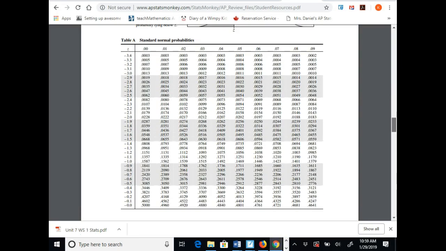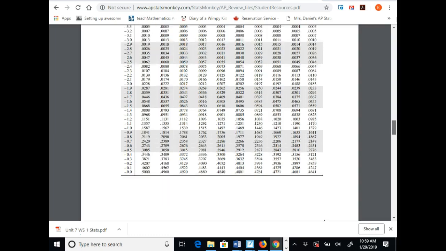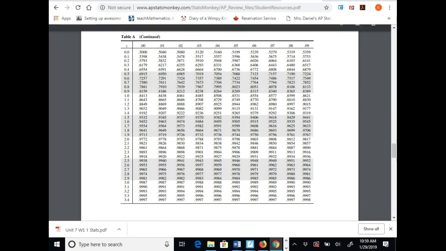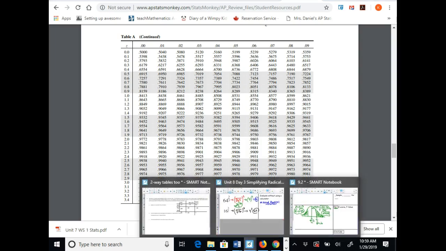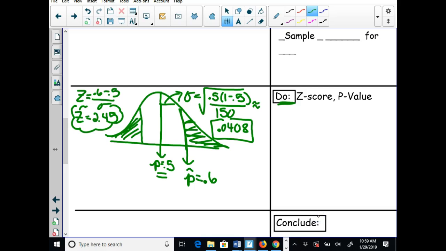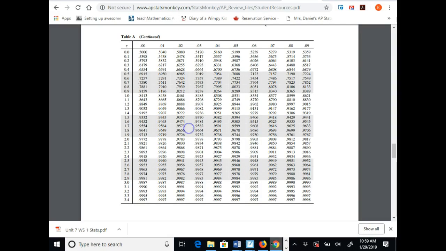But so with 2.45, 1, 2, 3, 4, 5 is 0.9929. So this p-value right here, 0.99, oh dang it, I forgot, it's 0.9929.